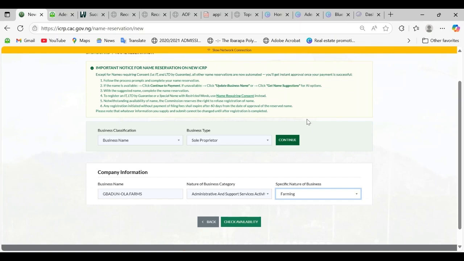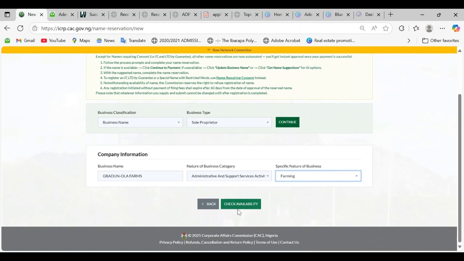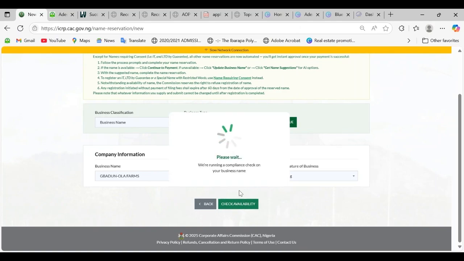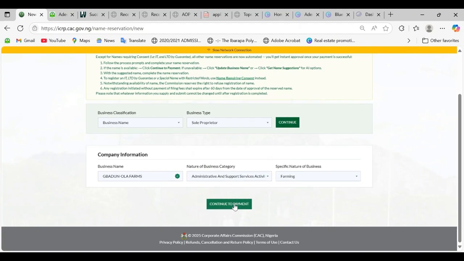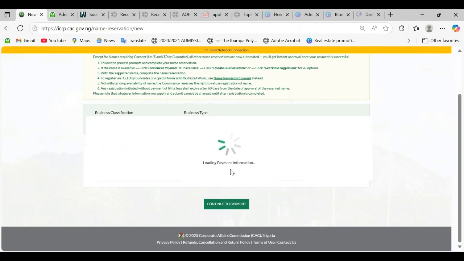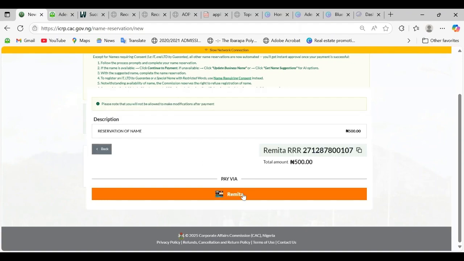Thank you. Let me quickly show you how fast the reservation goes. So this is the business name, the nature of business, and the specific nature of business. So check availability. You can see it's trying to check if the name is available for registration. You can see it is available for registration. Then you continue to payment. I want to show you how fast the reservation is.